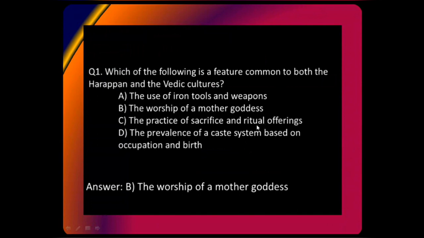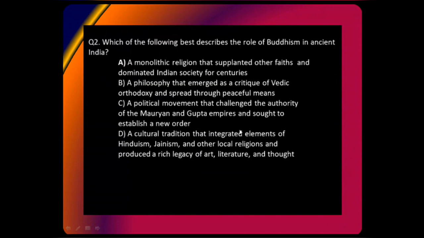The practice of sacrifice and ritual offerings. See, for the Harappan civilization, we do not know much about the religion. So we cannot say that they were performing sacrifice, etc. And the caste system, it is very well known that the Harappan civilization was relatively egalitarian in nature. That means it lacked a caste system. Let us come to question 2.